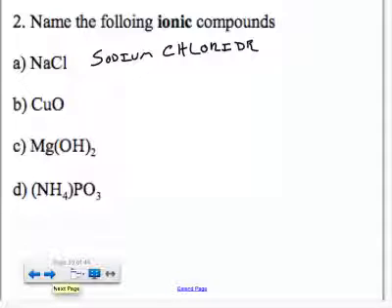Okay, we don't need to put prefixes like mono, di, tri on this because there's only one way for these two elements to combine where the charges would cancel each other out. So we can figure that out without getting into monosodium monochloride.